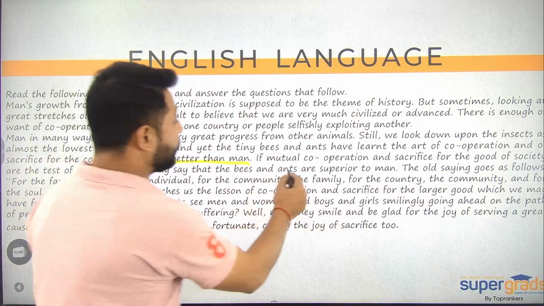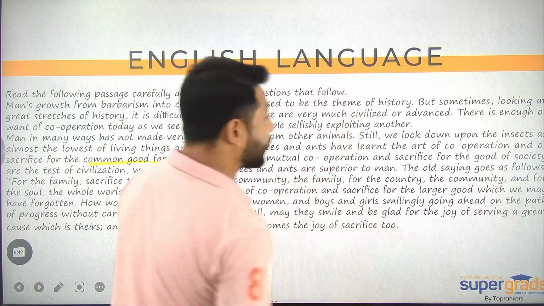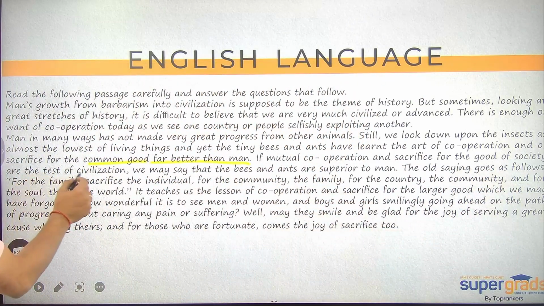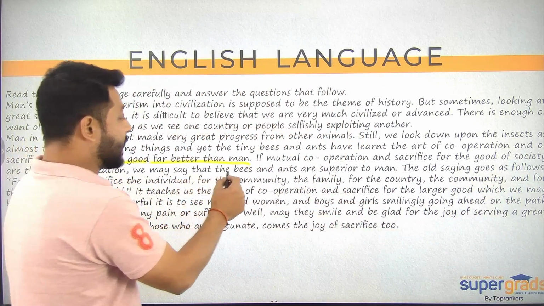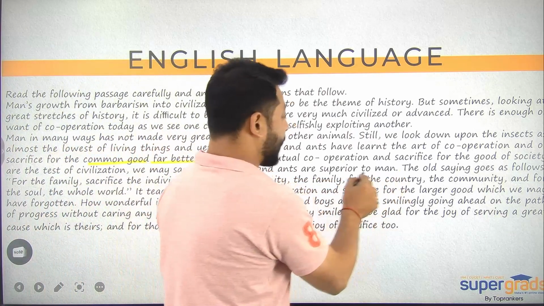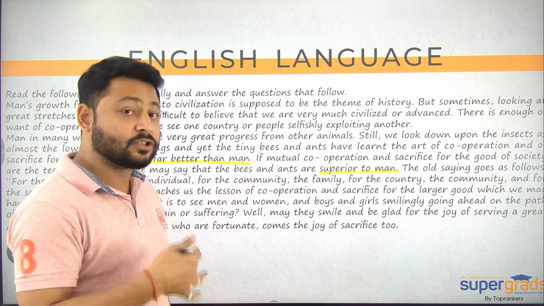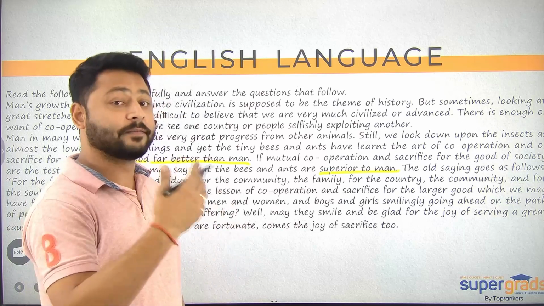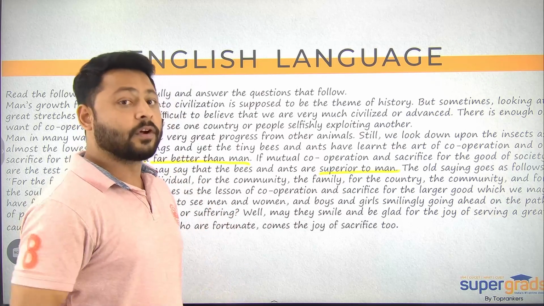All right. If mutual cooperation and sacrifice for the good of society are the test of civilization, we may say that bees and ants are superior to man. Again, the same thought that these insects are superior to us because they have got that, developed that sense of cooperation for the common good.